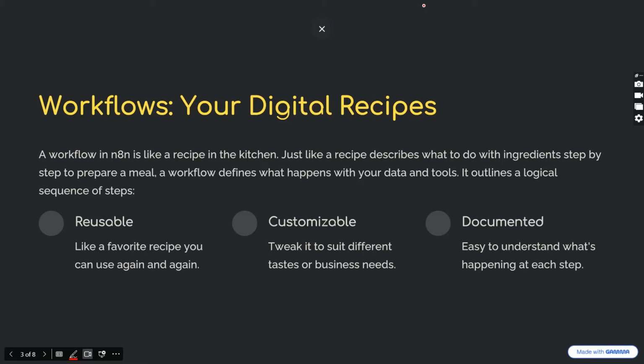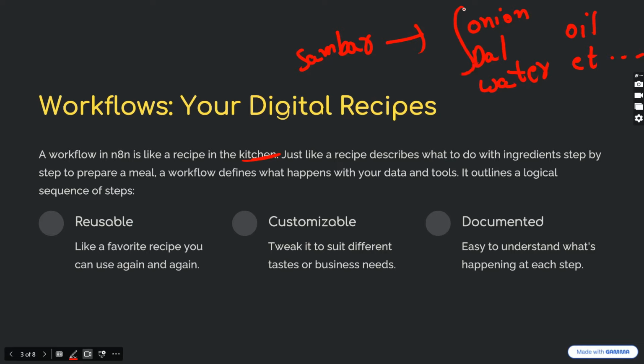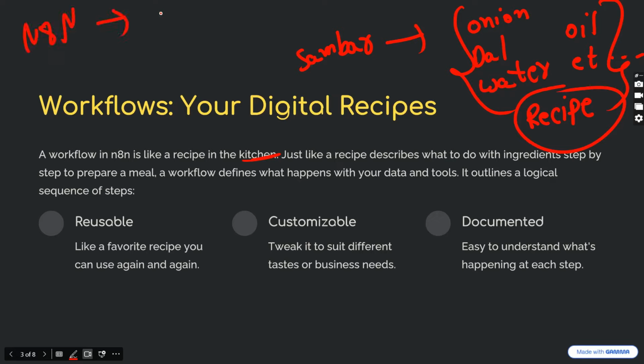For example, if we want to make any recipe in the kitchen, there will be different ingredients that are required, right? Ingredients like onion. For example, to make sambar, we require onions, dal, water, oil, and so many other things. All these will be combined, called a recipe. So in n8n, the recipe is nothing but the workflow